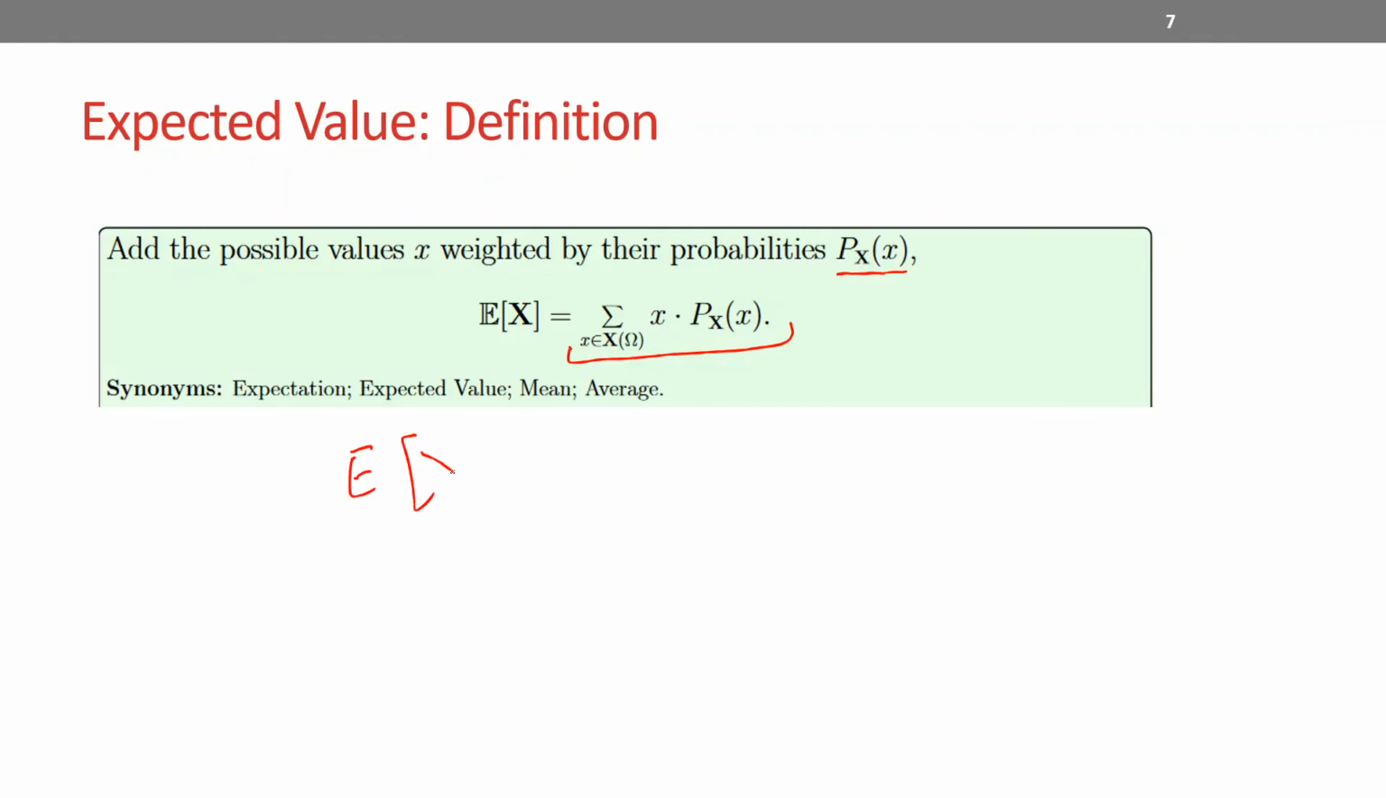So from now on, when we are asking you to calculate the expected value for a random variable, it should be like this, E of X. And whether you call this expected value or expectation or mean or average, those are some of the synonyms of this. But going forward, most of the time, we'll call it expected value.